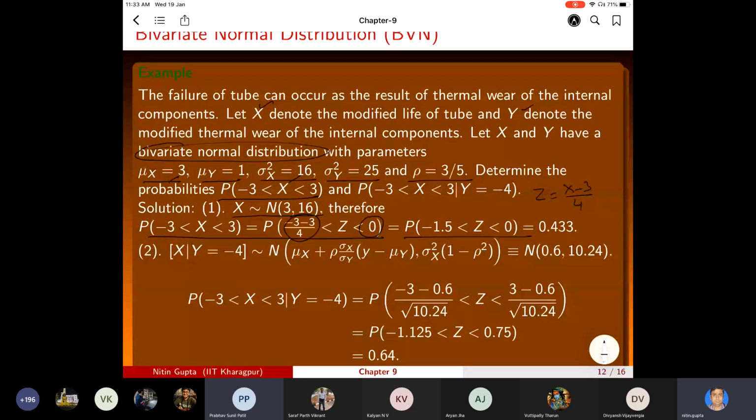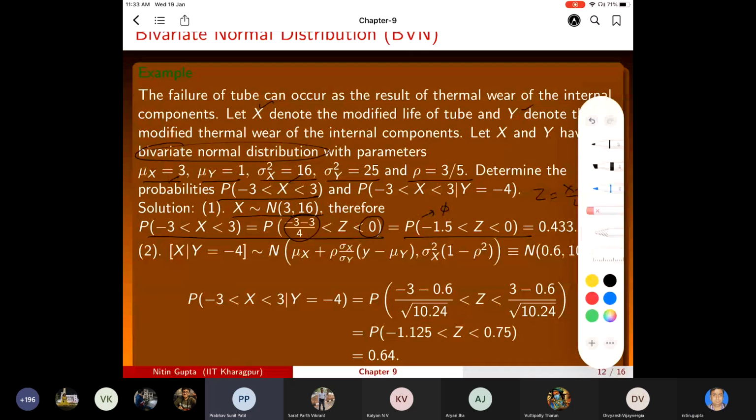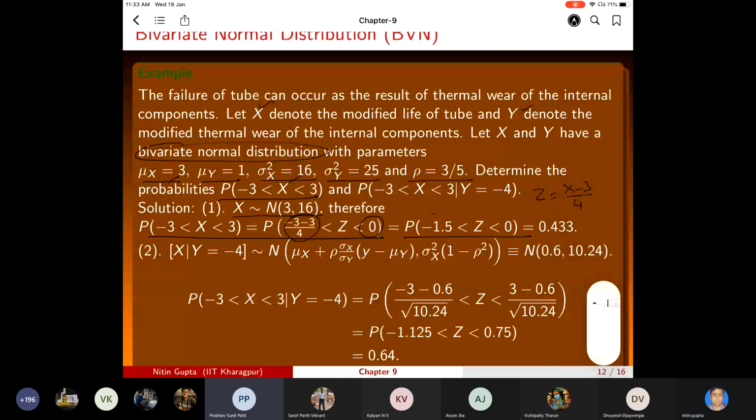Now after that you apply, as we did in the previous case when we did the normal distribution, the CDF. This will be phi of 0, which is half, minus phi of minus 1.5. This value you can see from the table.